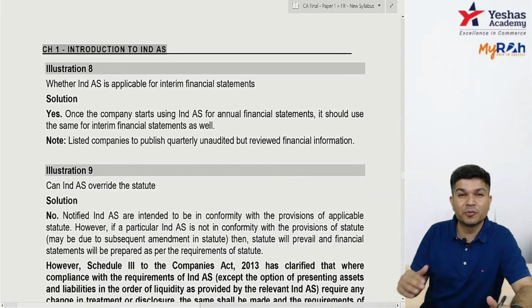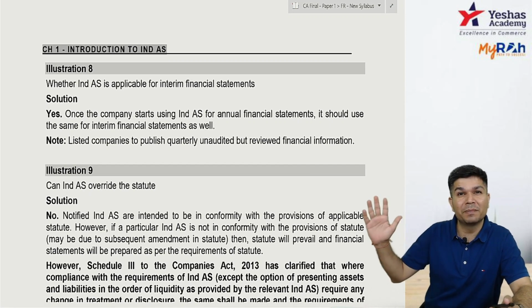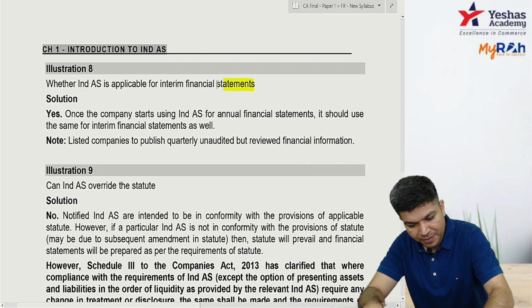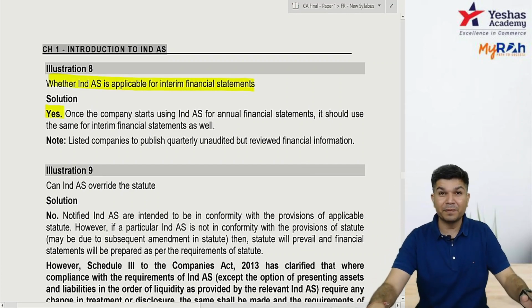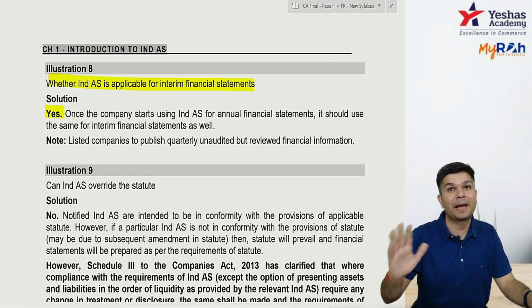Interim is, suppose you're preparing quarterly financials. If you're preparing quarterly financials, see if IND AS applies to you, it applies to your interim financials also. So whether it applies to your interim, the answer is yes. So if it applies to your annual financials and you're preparing interim, for interim also IND AS is applicable.